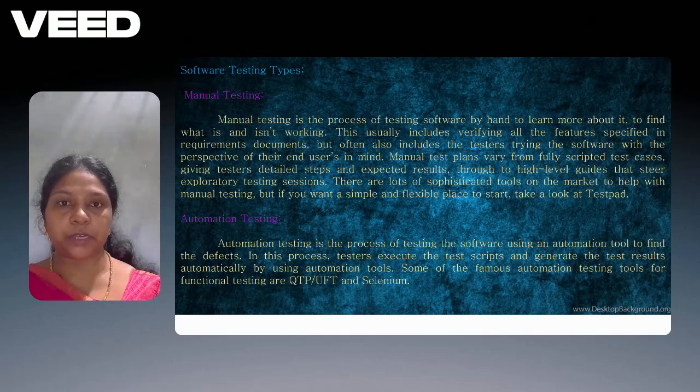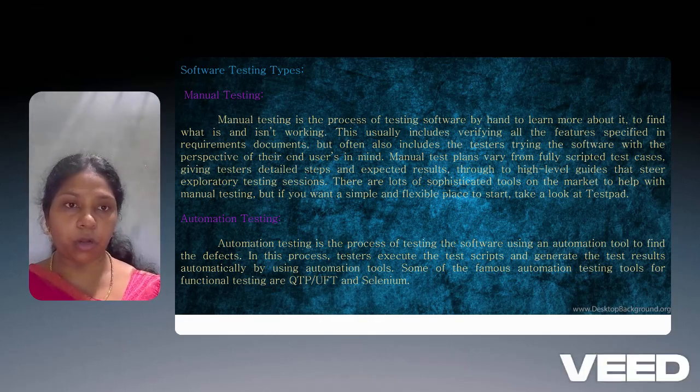Software testing types. Manual testing. Manual testing is a process of testing the software by hand to learn more about it and to find what is and is not working. This usually includes verifying all the features specified in the requirement documents, but often also includes the user trying the software with the perspective of their end users in mind.